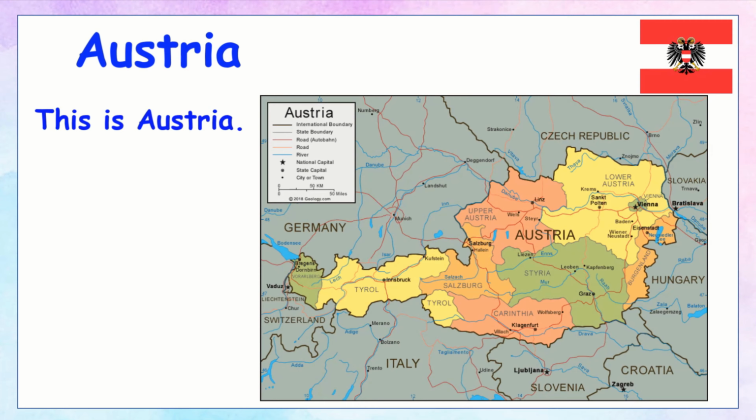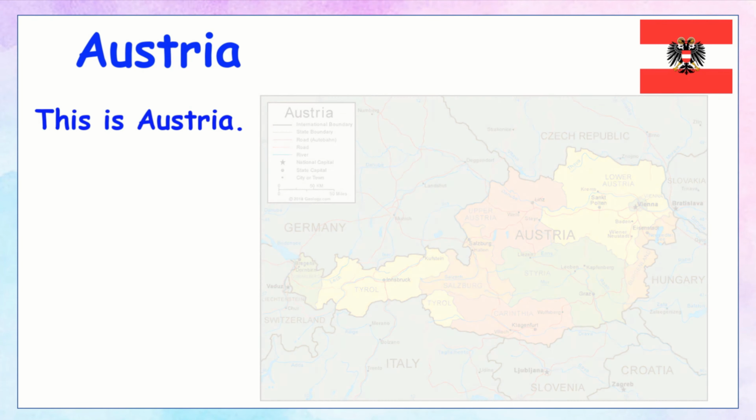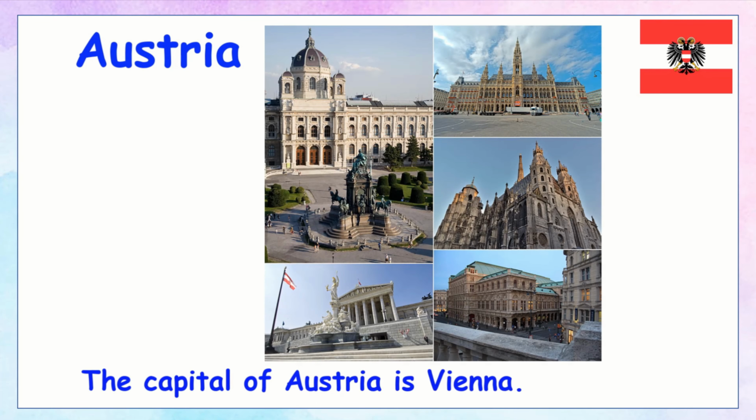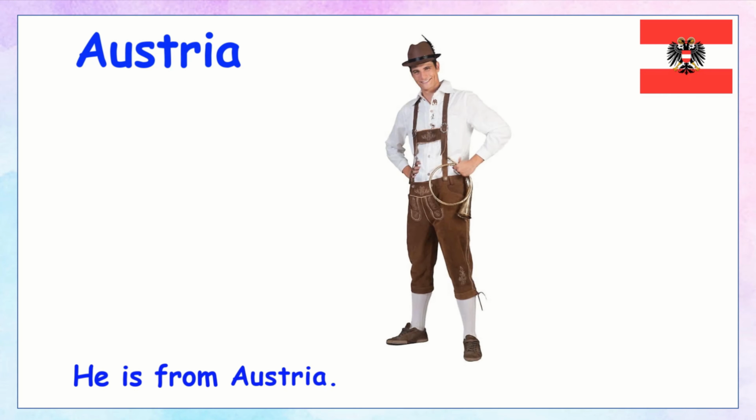Austria. This is Austria. The capital of Austria is Vienna. He is from Austria. He is Austrian.